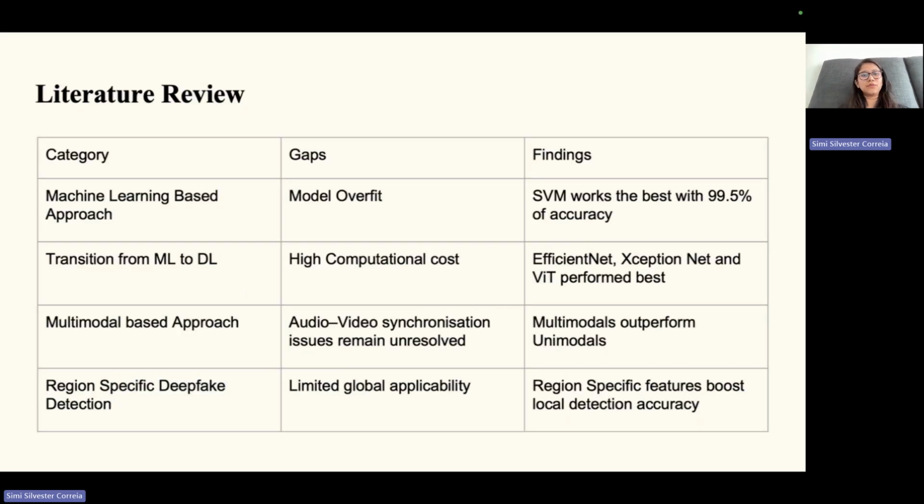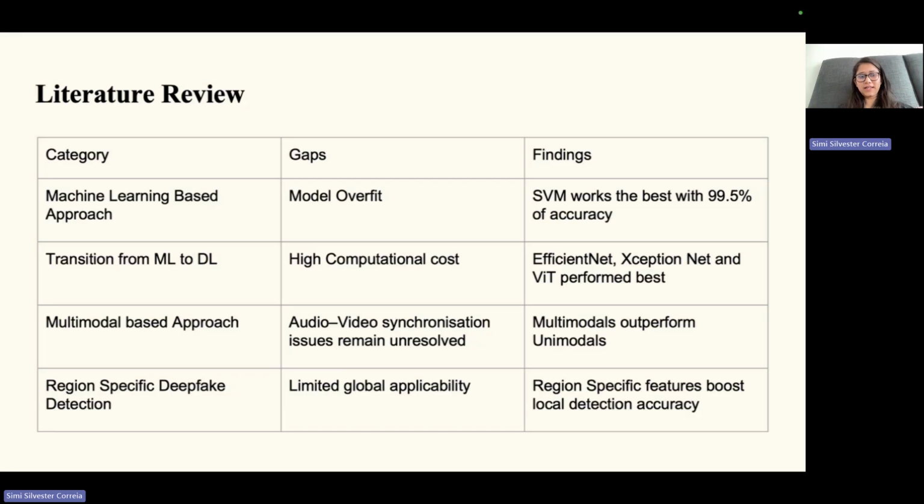So for this, I reviewed all the literature that was there. It is divided into four parts. First one was the machine learning based approach. I found out that most of the models were overfitted. There was a lot of difference between the training accuracy and the testing accuracy. It was found out that SVM works best with 99.5% accuracy.